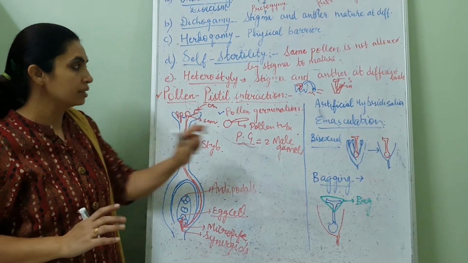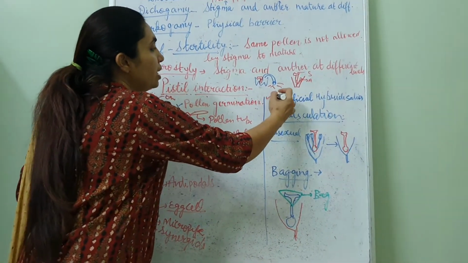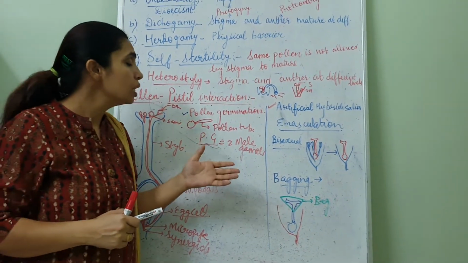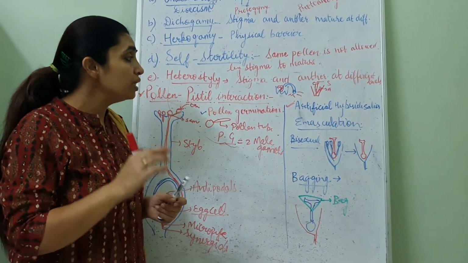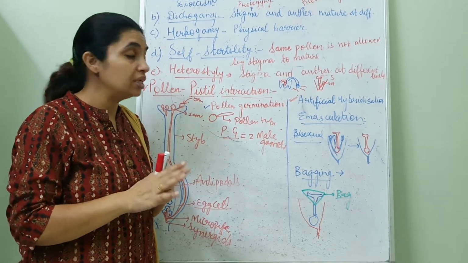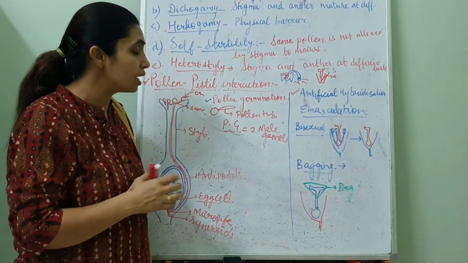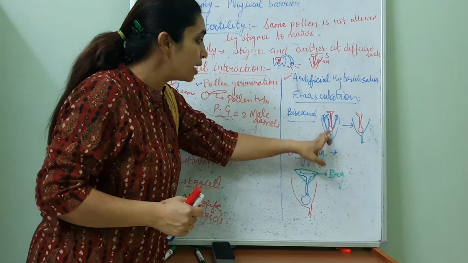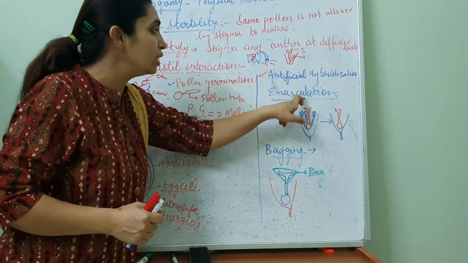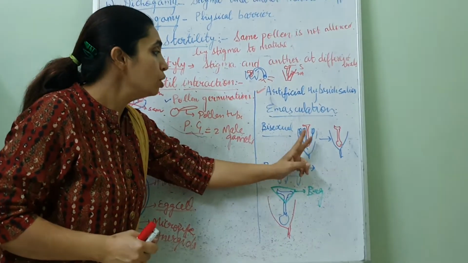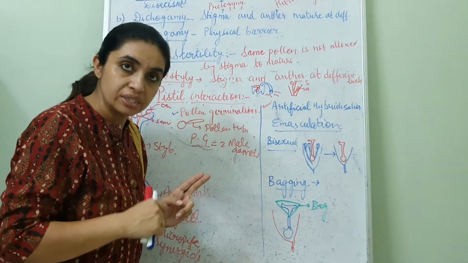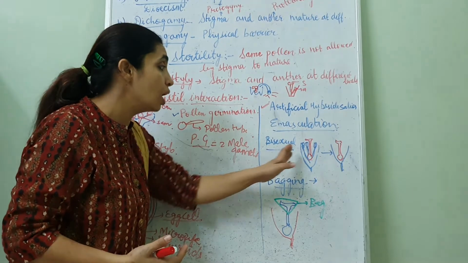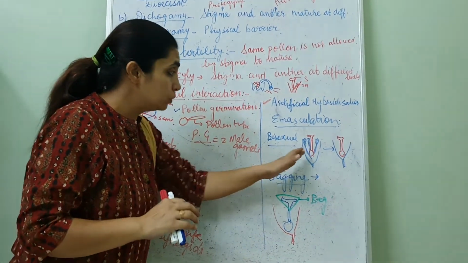Then artificial hybridization. Artificial hybridization is used frequently so that we can choose the female and the male plants. How? Emasculation. The flower is bisexual. Masculine refers to the male part, so we cut the anthers with scissors, or we can treat them with chemicals like alcohol to make them dead.